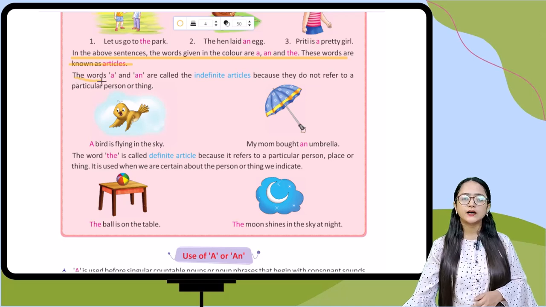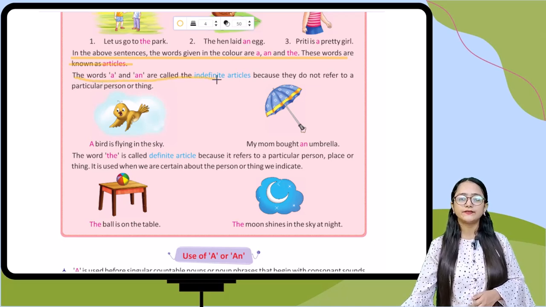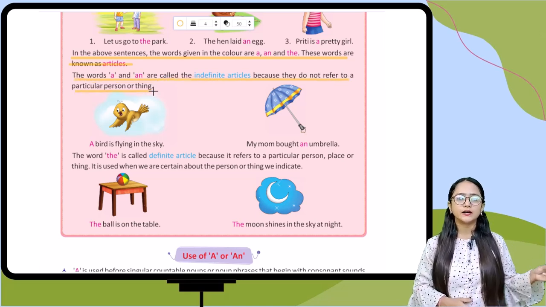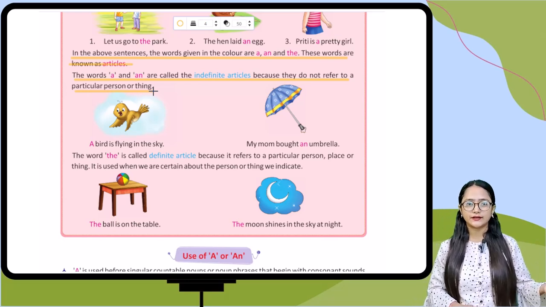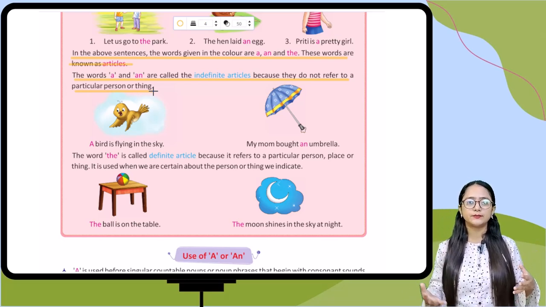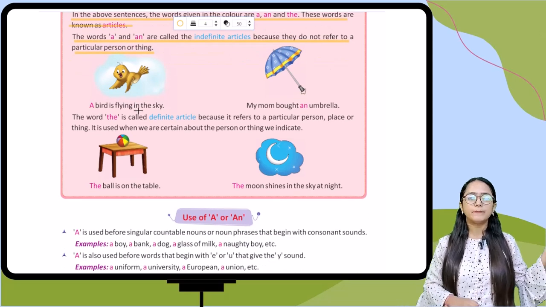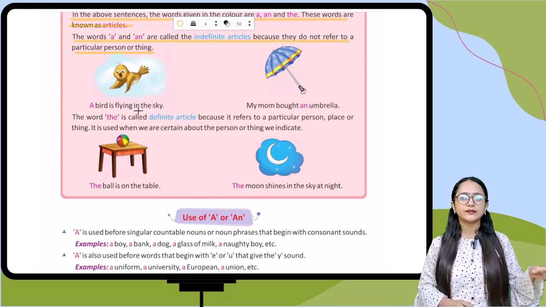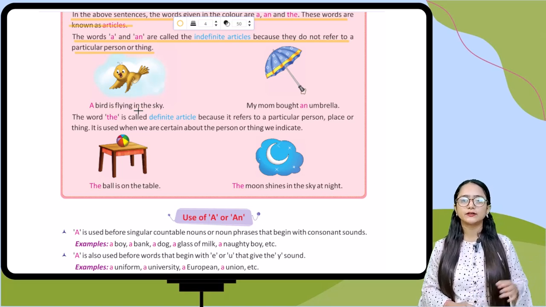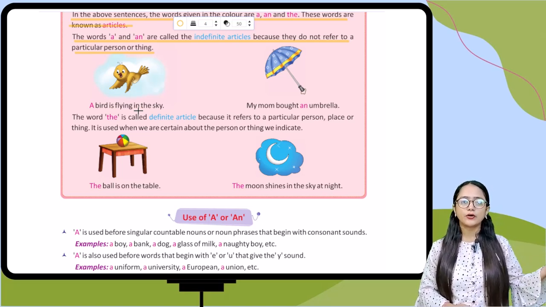The words a and an are called indefinite articles because they do not refer to a particular person or thing. They are indefinite articles because they are not telling about a particular person or thing. Like here you can see in the example also, a bird is flying in the sky. It is not telling you about a particular person, animal or thing. Next one, my mom bought an umbrella.